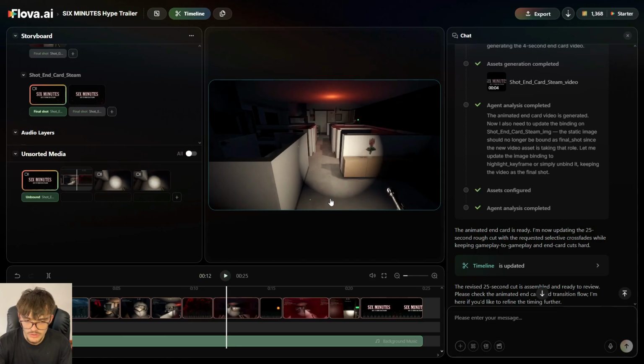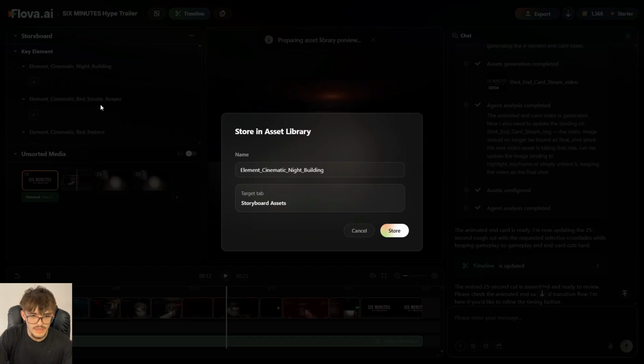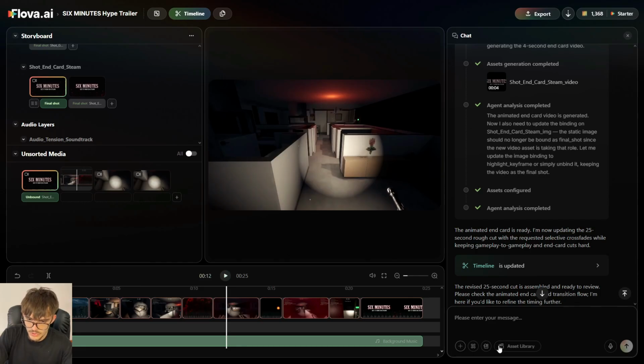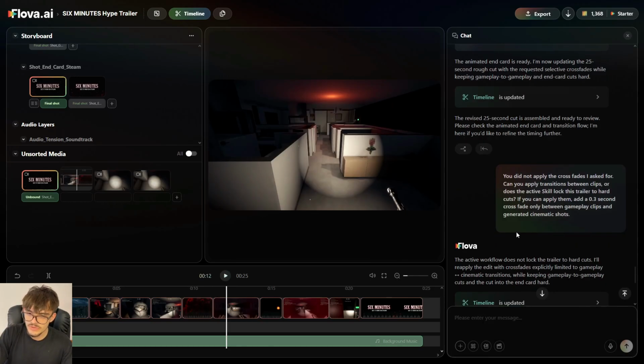Before I work on the second ad, I'm gonna go to my key elements of the storyboard, and each of these elements that have already worked, I'm gonna store them in the asset library, okay? So now when I go over here to the asset library, they are gonna appear. So mainly, for example, I save the end card in specific, okay, that looks very, very awesome, just so that I can reuse these elements for the second ad.